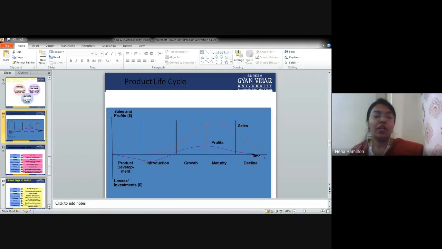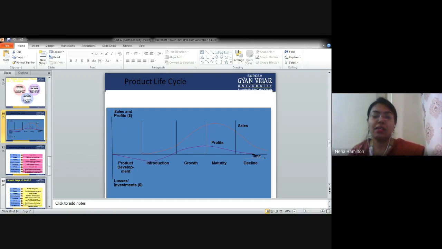Okay. Now this is a diagram of the product life cycle, in which we are going to understand the various phases a product goes through when it is introduced in the market, right? So this is the x-axis.